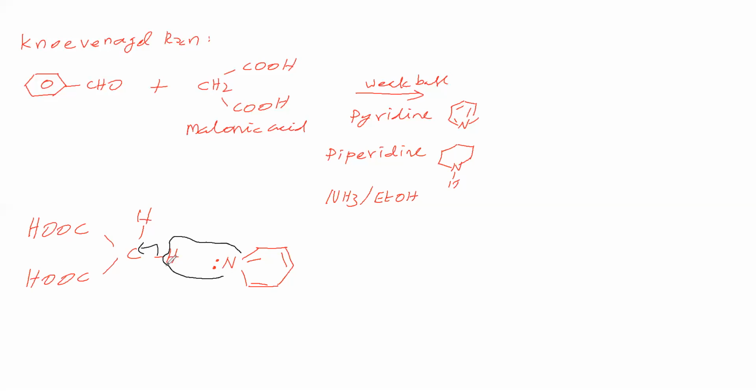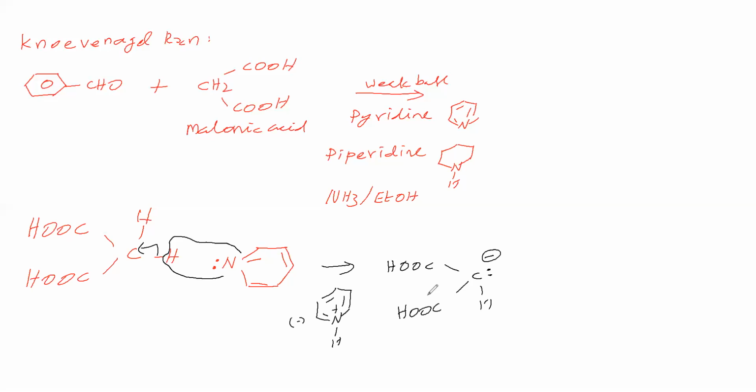Now pyridine becomes pyridinium ion and leaves. Malonic acid is converted into a carbanion.